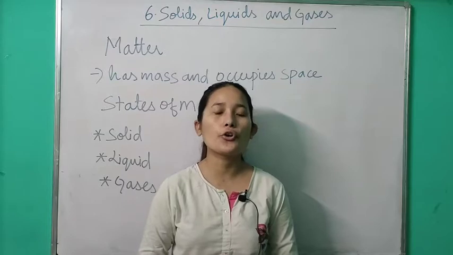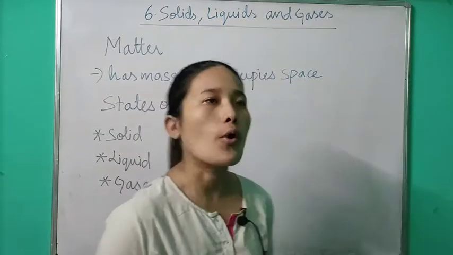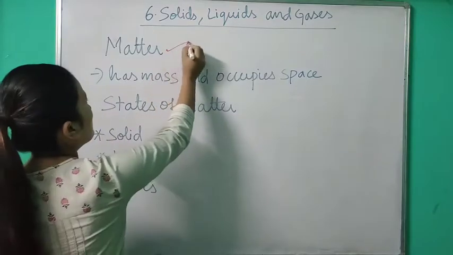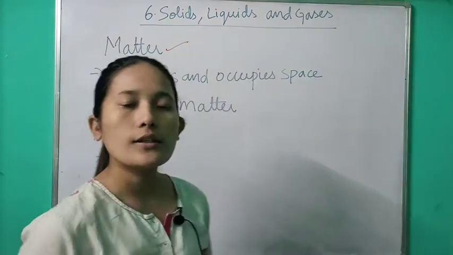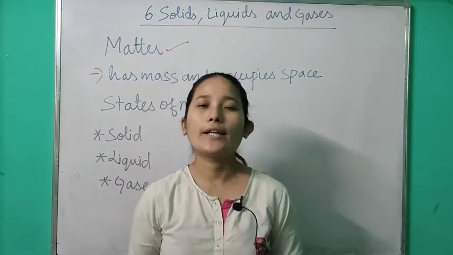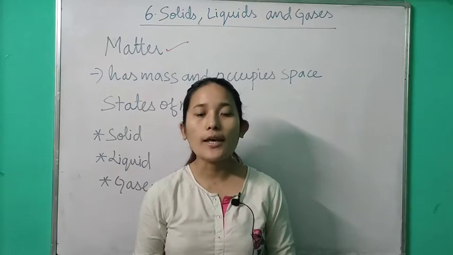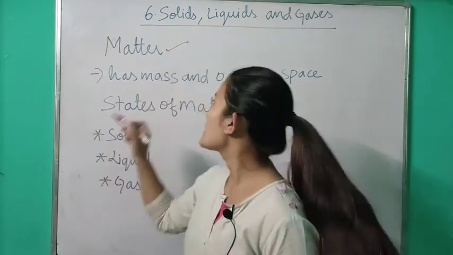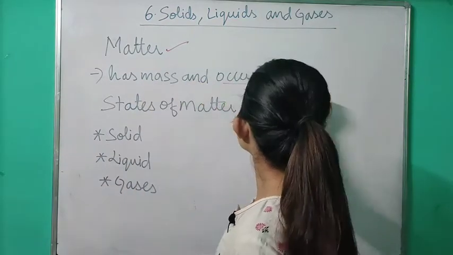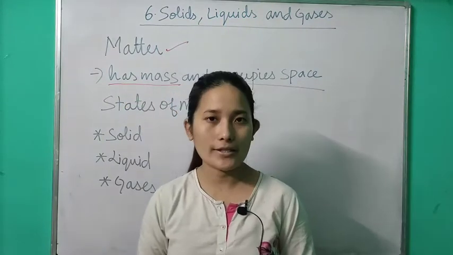Now before going through solid, liquid and gases, we should know what is matter. What is matter? Anything that you look around that occupies space and has mass is referred to as matter.